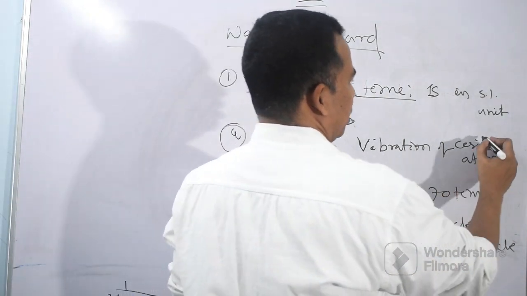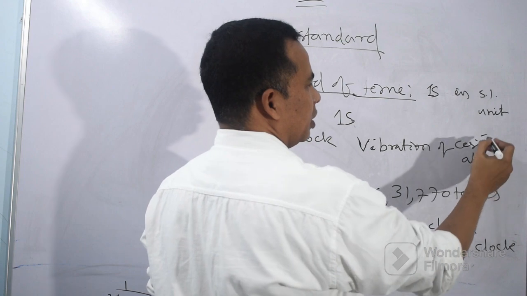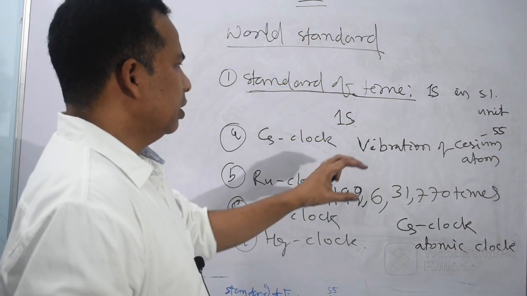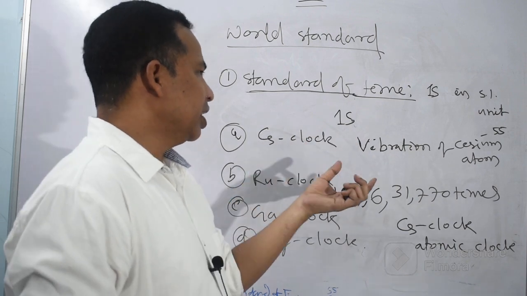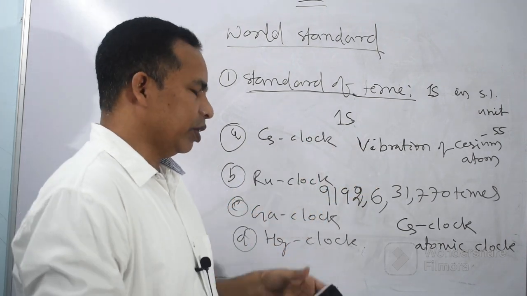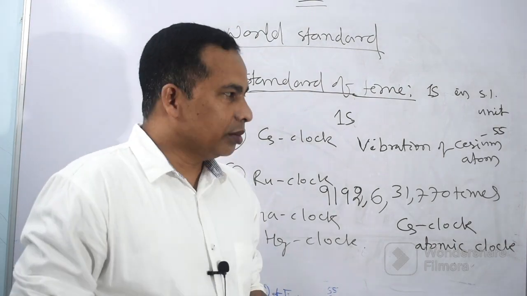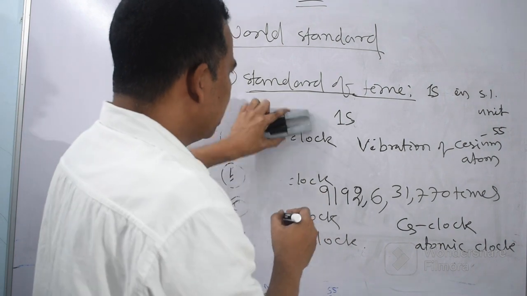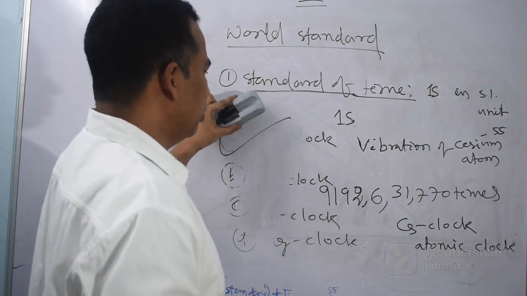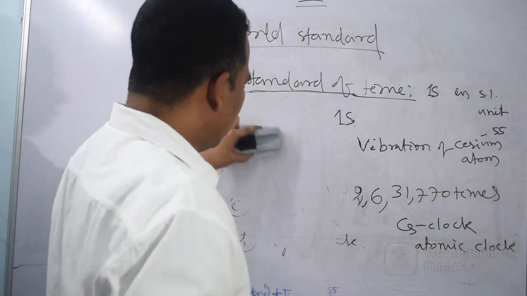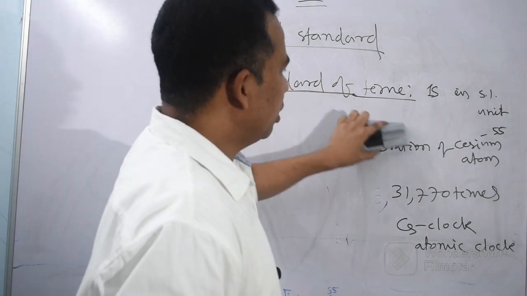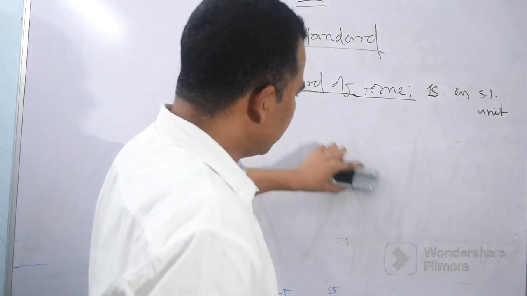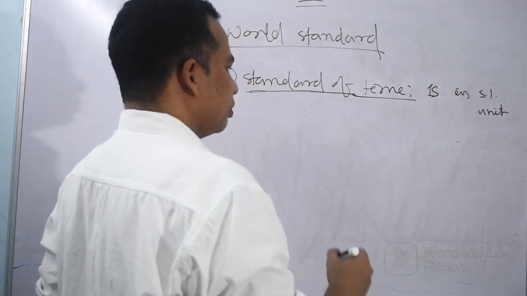You know the atomic number of cesium is 55. Mainly the vibration of cesium has been taken, that is why it is said as cesium clock, and this cesium clock has been kept in NIST. You should know these things. This will be the question, and this first one will be the answer. Cesium clock will be the answer for 1 crore rupees in KBC. The question can be asked also. Till now I think it has not been asked in KBC.